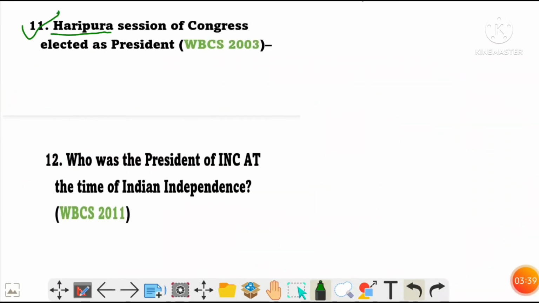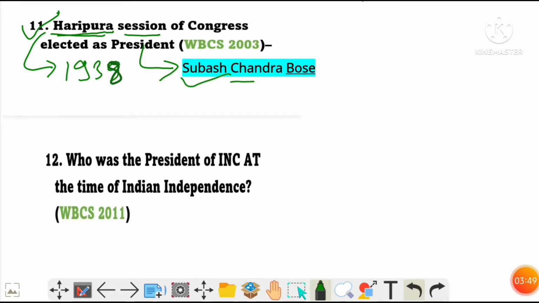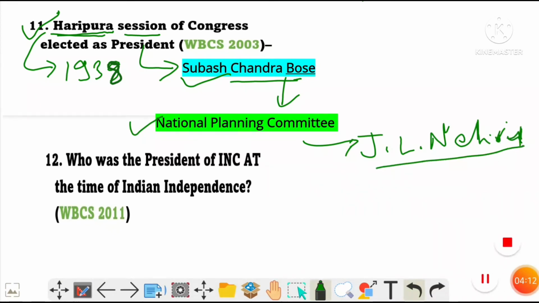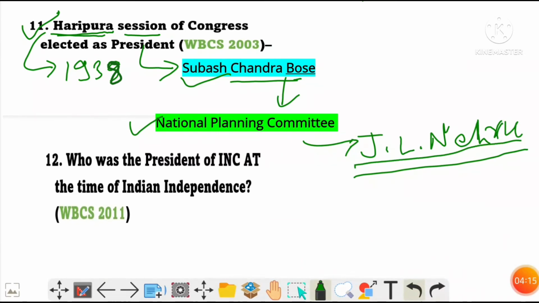Next, Haripura session of Congress elected president. Haripura session was held in 1938 and the president then was Subhash Chandra Bose. And during this session, under the presidency of Subhash Chandra Bose, National Planning Committee was set up and the chairman of this National Planning Committee was Jawaharlal Nehru or J.L. Nehru. So the chairman of National Planning Committee was Jawaharlal Nehru and it was set up in the year 1938.